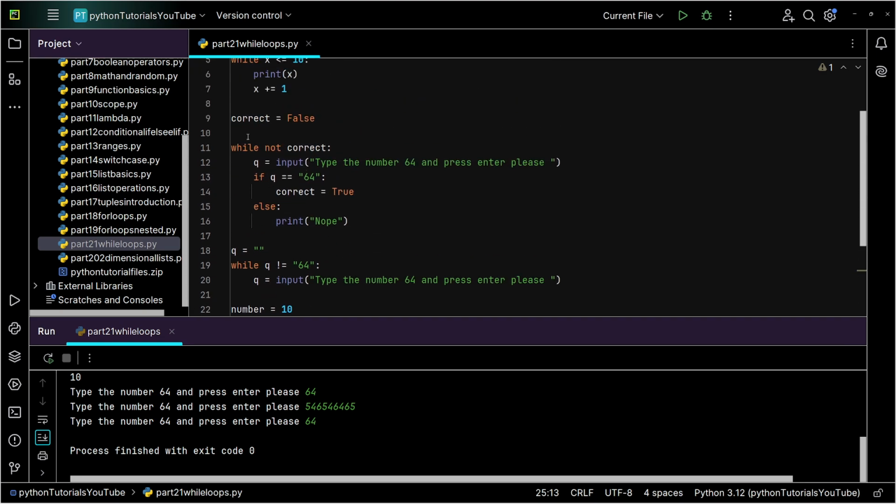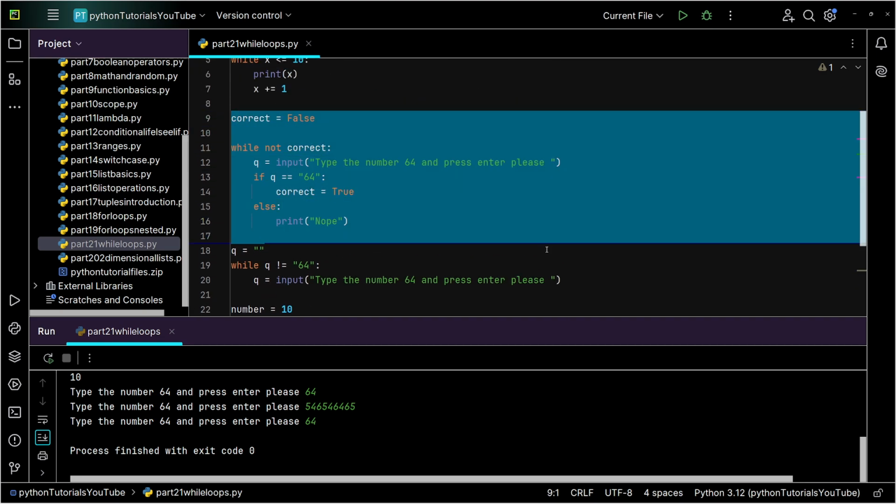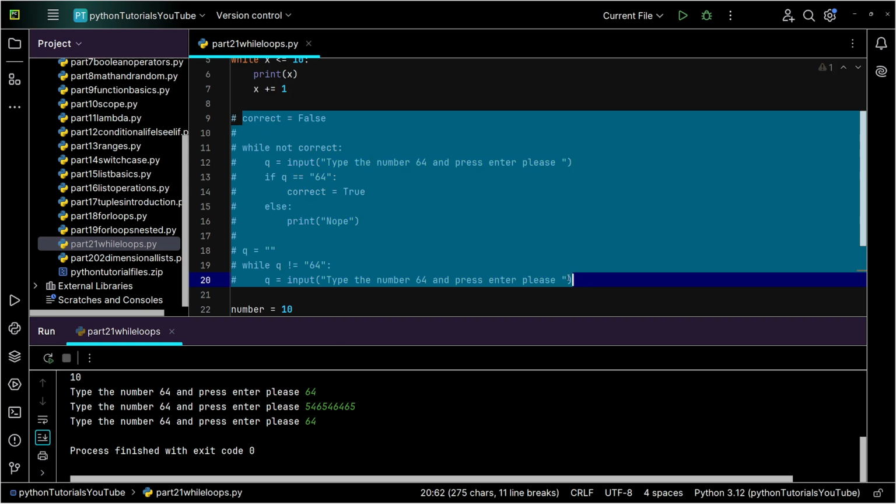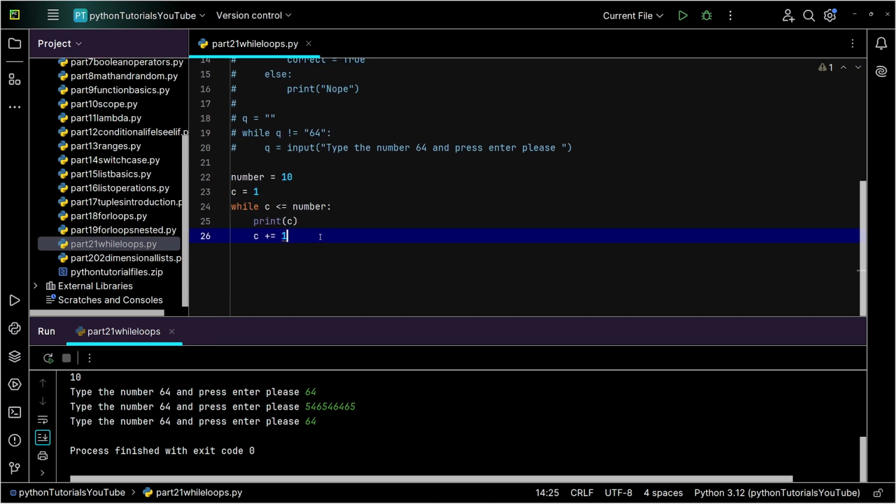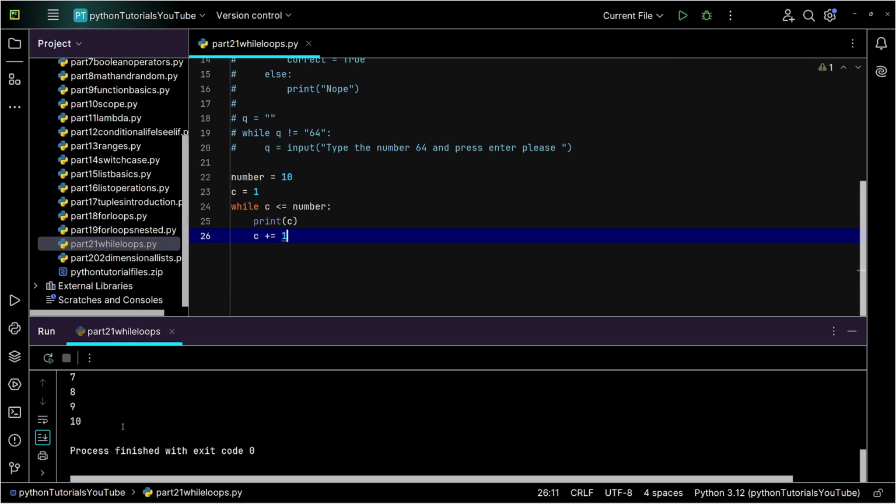One of the things I'm going to do is I love all this stuff up here, but I'm going to comment it out just for the sake of making it a little bit easier for us down here. So now when I run this code, you will see that it counts from 1 all the way up to 10. That makes sense because C is going to start at a value of 1, and our number is going to be 10, and we simply go up by 1, by 1, by 1.